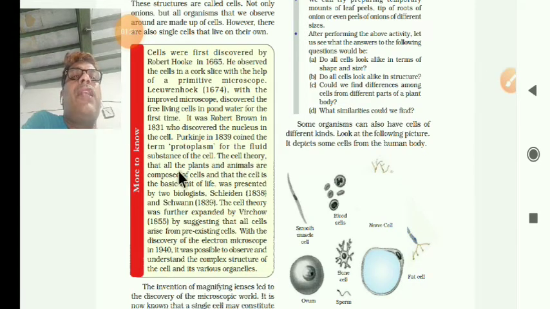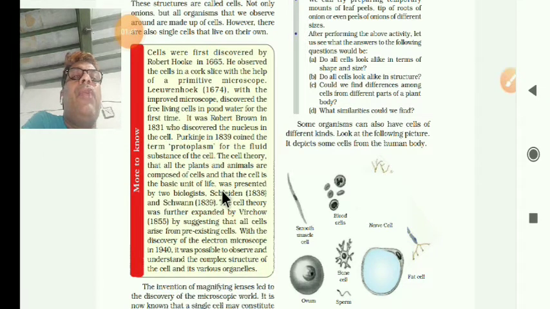The cell theory says that all plants and animals are composed of cells, and the cell is the basic unit of life. So all living organisms, whether plants or animals, are made up of cells. This is the basic unit of life.